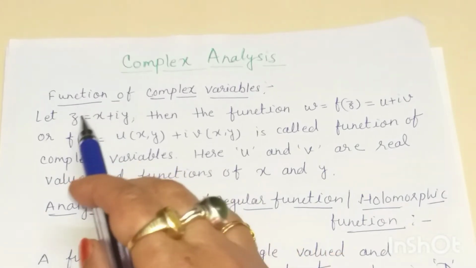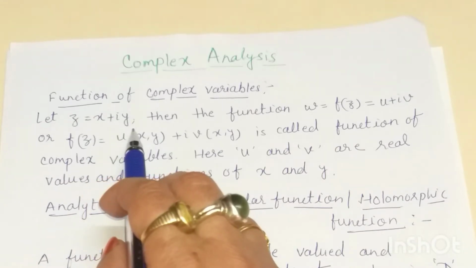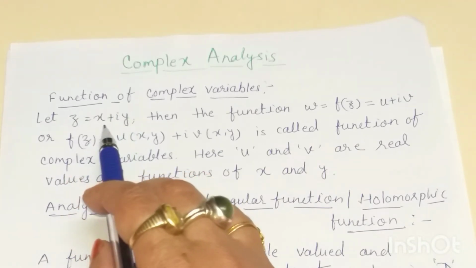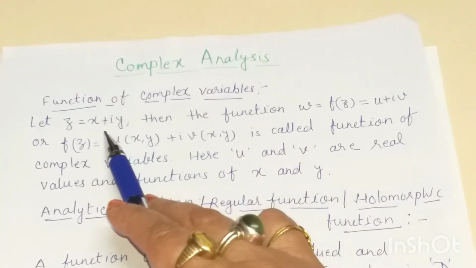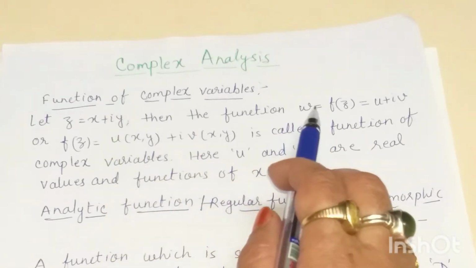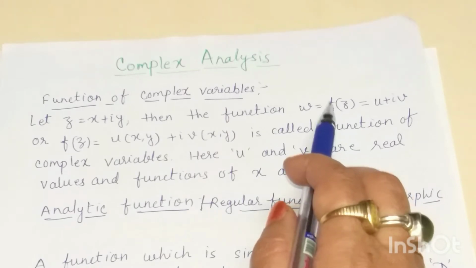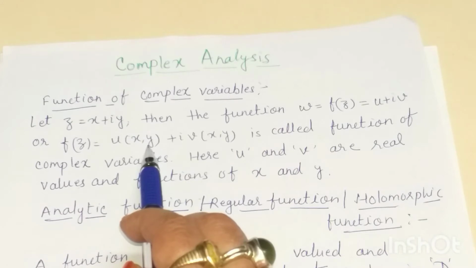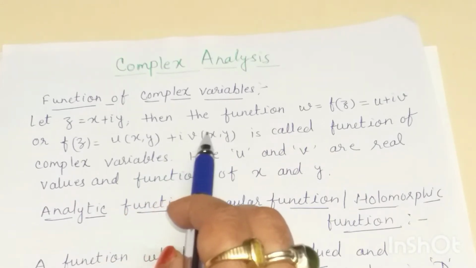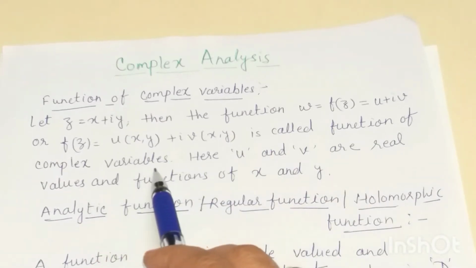Here we see z is equal to x plus iota y. Suppose we take this value and we know it is the standard form of any complex number. Then the function of this z, so w is equal to f of z, which is a function of z, is equal to u of x comma y plus iota v of x comma y, is called function of complex variables.